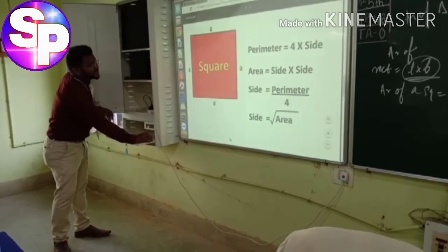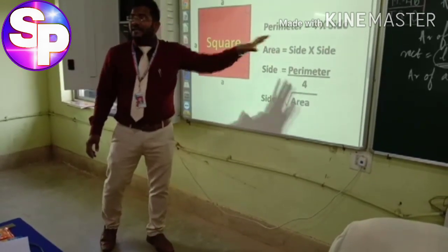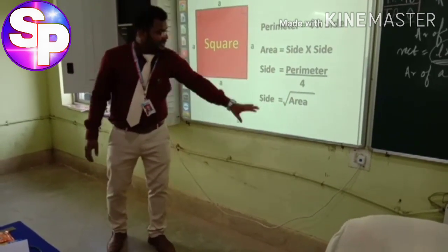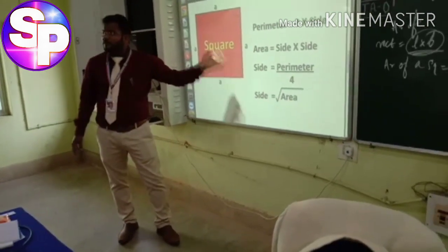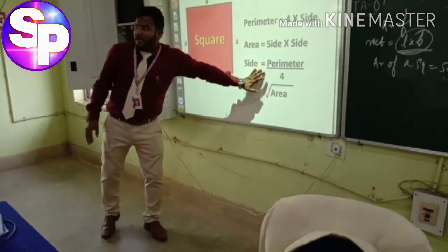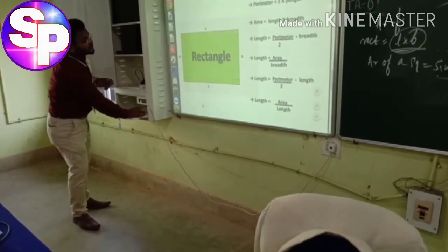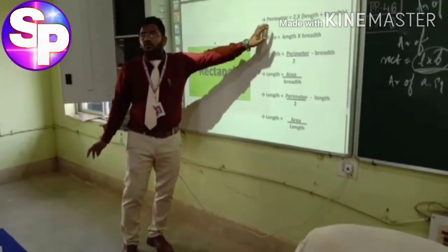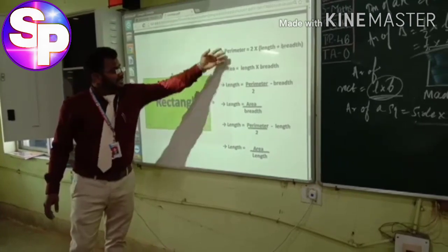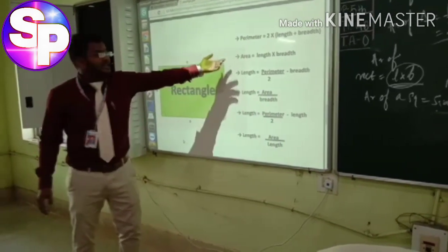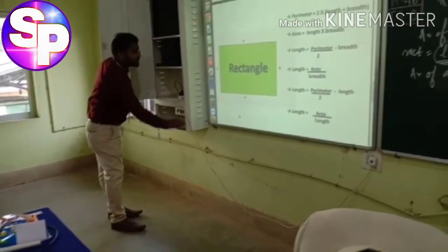Next, what is the perimeter of a square? That is 4 into side. Area equals side into side. And these are the related formulae we can derive from the main formulae. Now, this one is a rectangle. The perimeter equals 2 into (length plus breadth). Area equals length into breadth. These are the formulae that we have derived from these two main formulae. Could you understand or not?